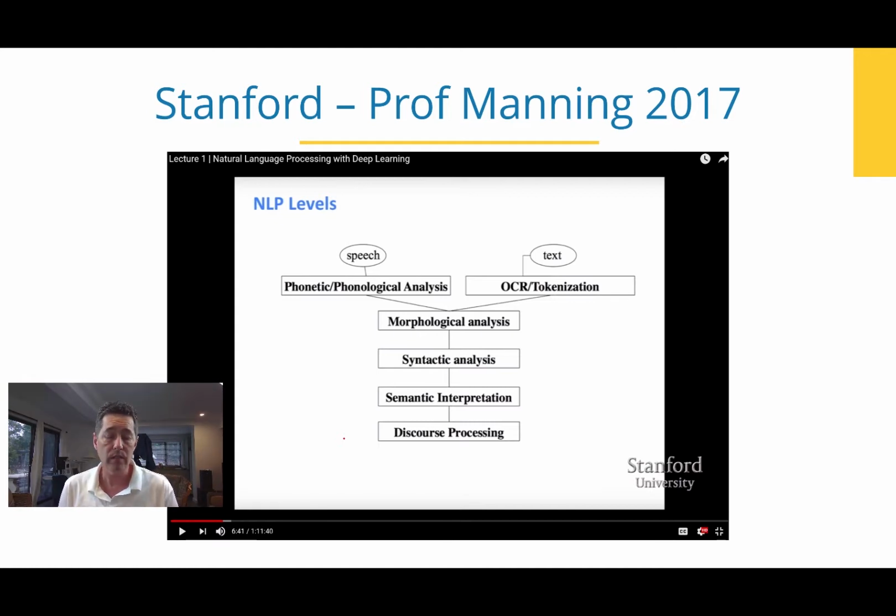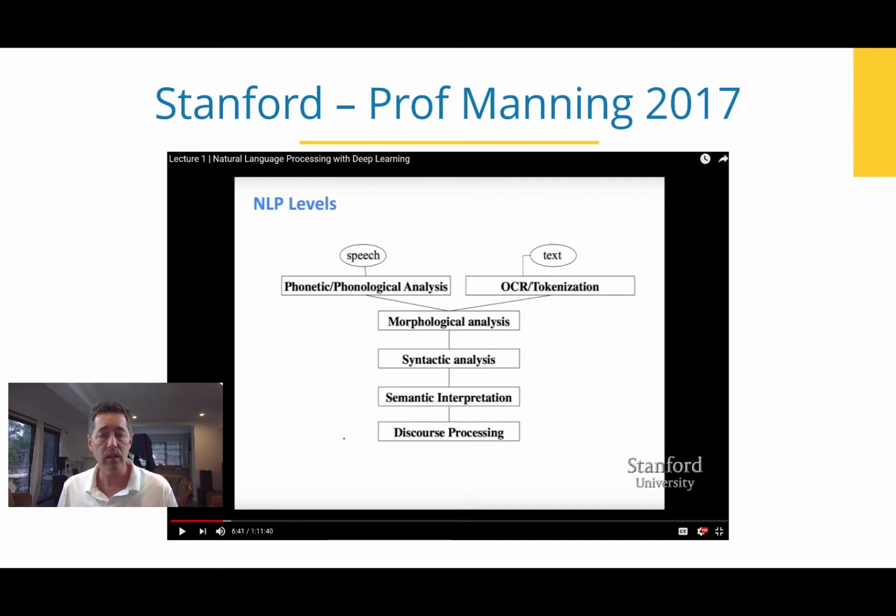So here we can see from Professor Chris Manning's 2017 presentation on deep learning, how you start with either the symbols of phonetics with speech on the one hand, text on the other hand, but then there's the word analysis, morphology done next, followed by syntactic analysis, which is again the analysis of the parts of speech, then the semantic interpretation, so what do those parse trees mean, and then discourse processing. So for whatever reason, it's being done as a pipeline, and I think that then creates an unsolvable problem.